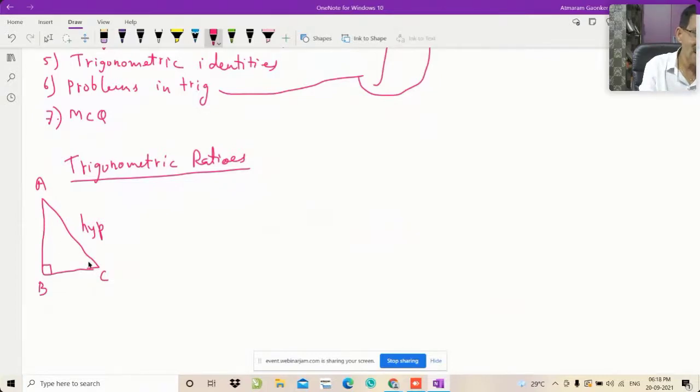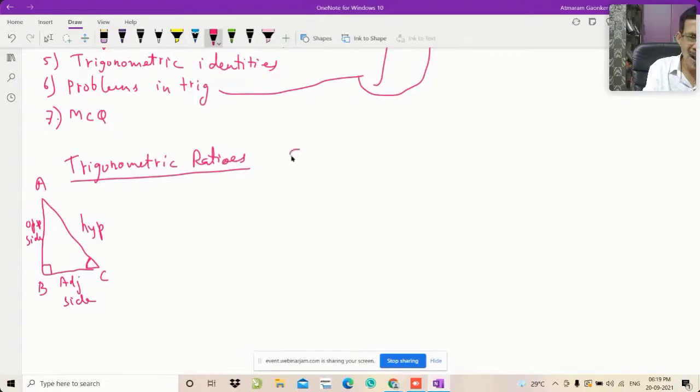If I select angle C as our angle of reference, then BC is the adjacent side and the side opposite to C is AB, and this is the opposite side. So one is the adjacent side and the other one is the opposite side, and this is the hypotenuse. So these are the three sides of the right angle triangle with respect to C. And I will tell you one formula for remembering these functions or the trigonometric ratios.